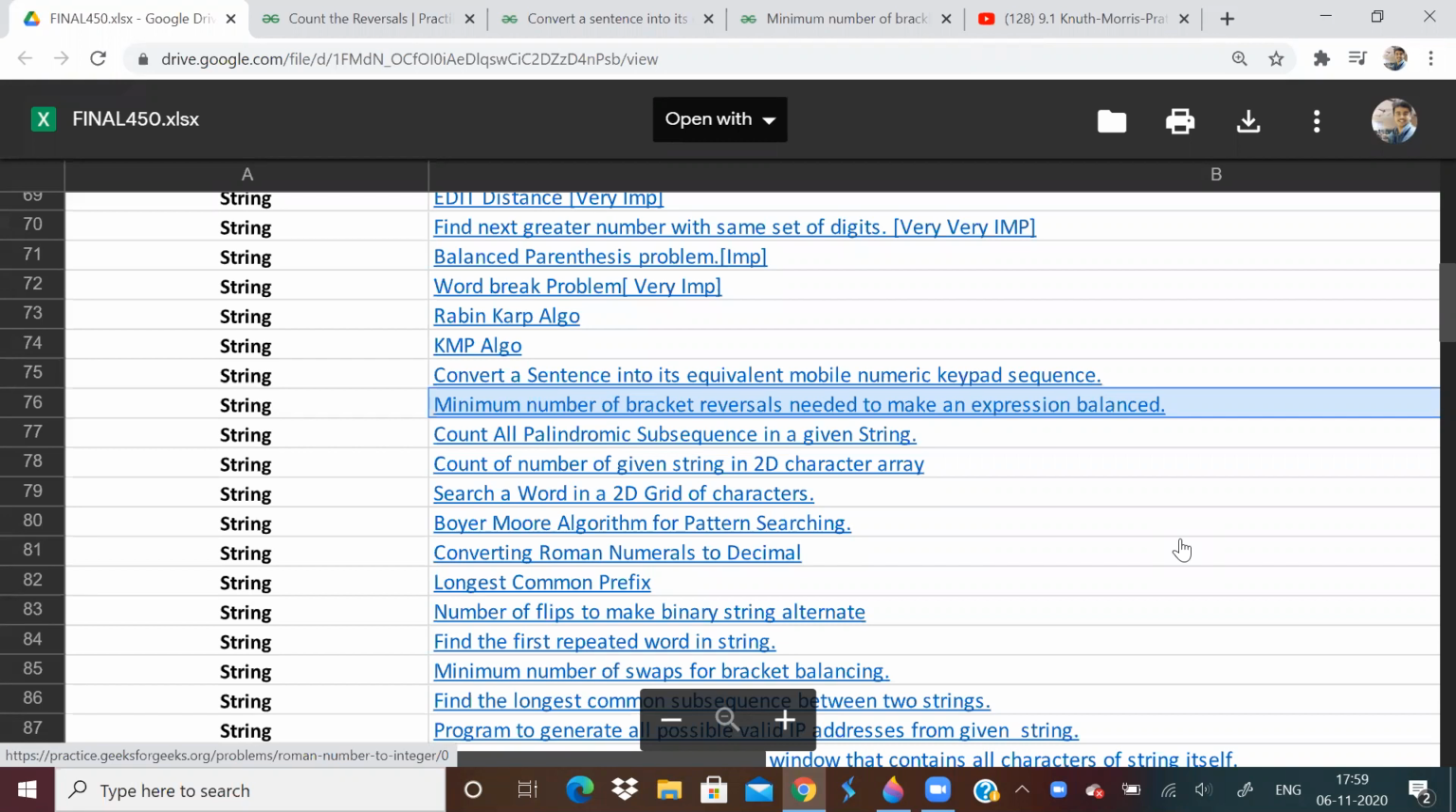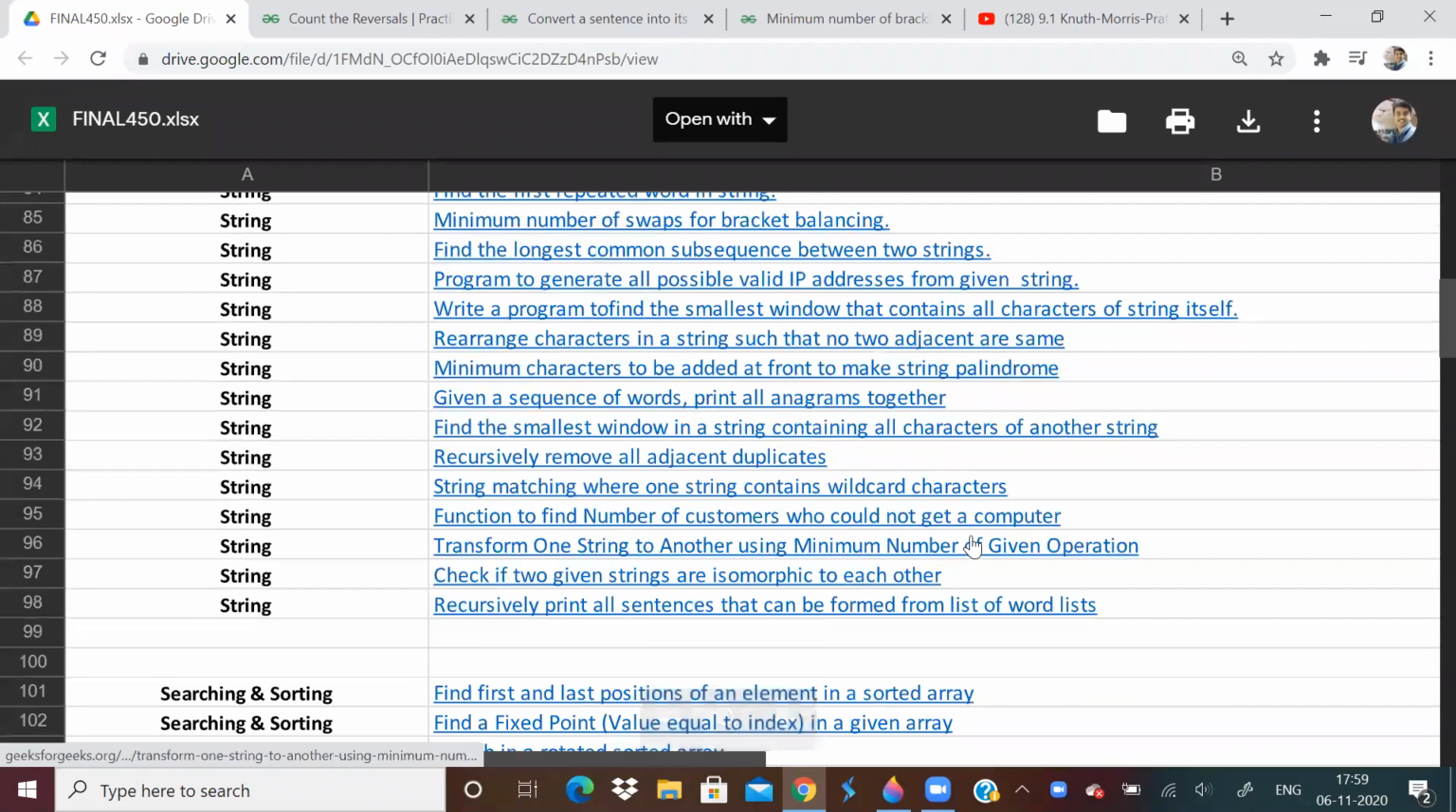We are doing strings. We are, I think, midway in strings. We have a lot of problems to do.